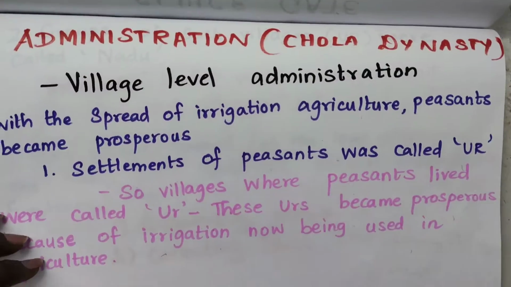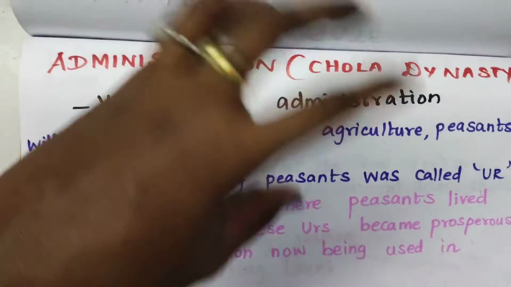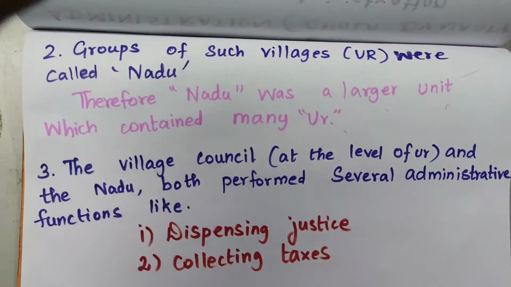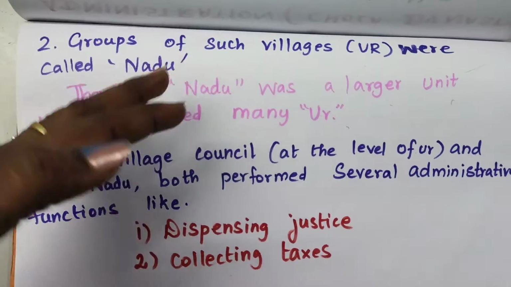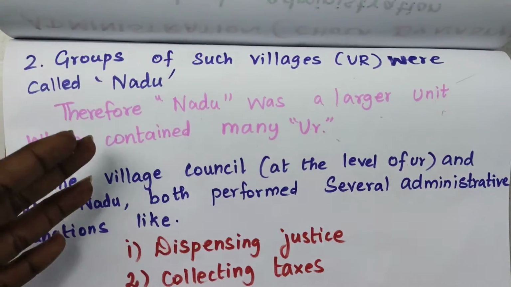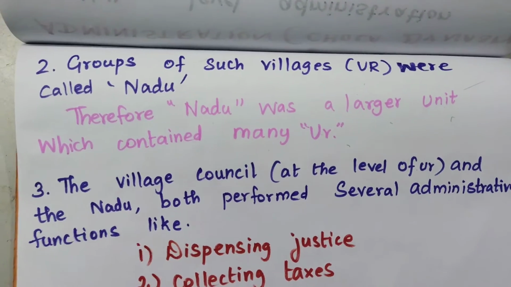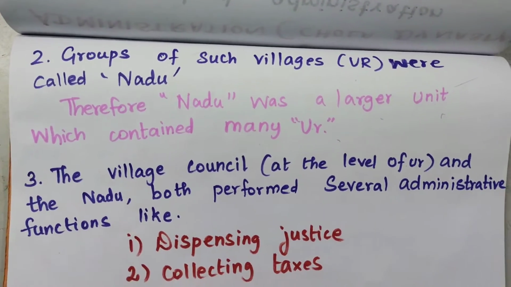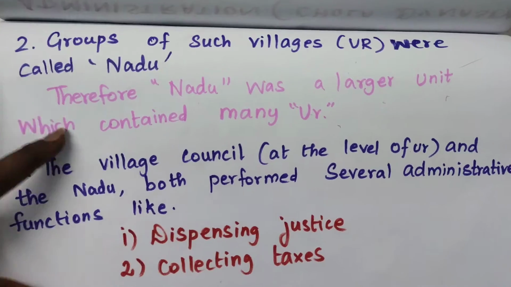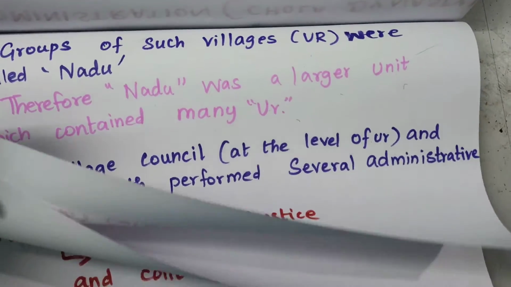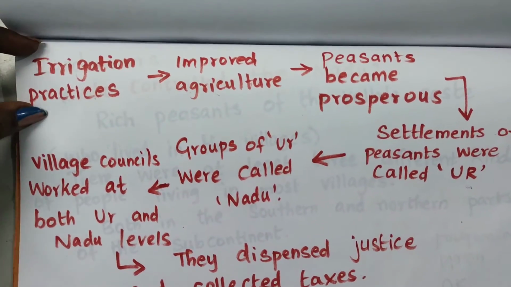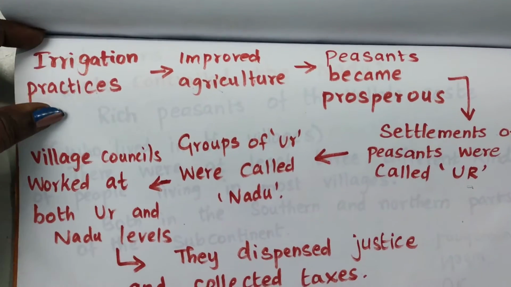So here we learnt that the peasants formed villages, small villages, and such groups of villages were called Nadu. The village council and the Nadu both performed several administrative functions. They did so many works in the administrative department, but these two were the main things they did: dispensing justice and collecting taxes. Here I have drawn a clear picture about the topic, which starts with the irrigation, that is, they started practicing the irrigation.